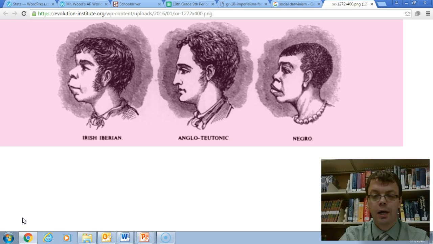It's sick. Here we see a picture from someone who believed in social Darwinism of the Anglo, or the white dude, in the center there being more advanced than Irish Iberian. Remember, Irish Iberian is really an interesting term because, remember I was telling you about this, as we review white people today, if you go back a couple hundred years ago, even 100, 150 years ago, many Irish people weren't considered white because they weren't considered as high as other Europeans like the English.